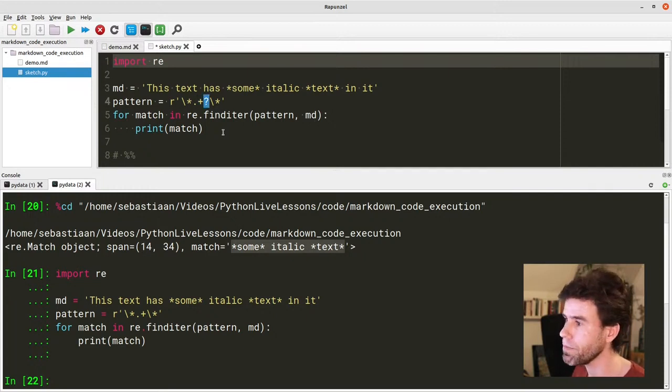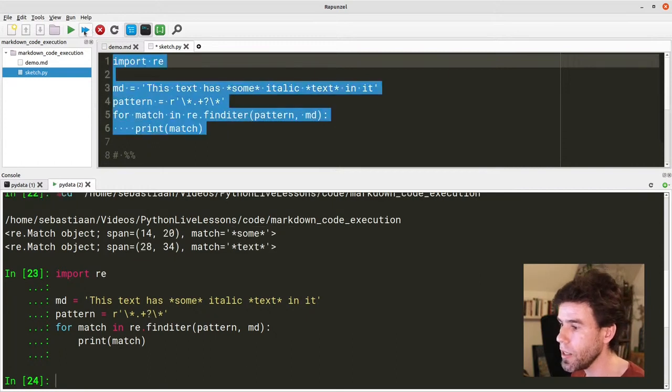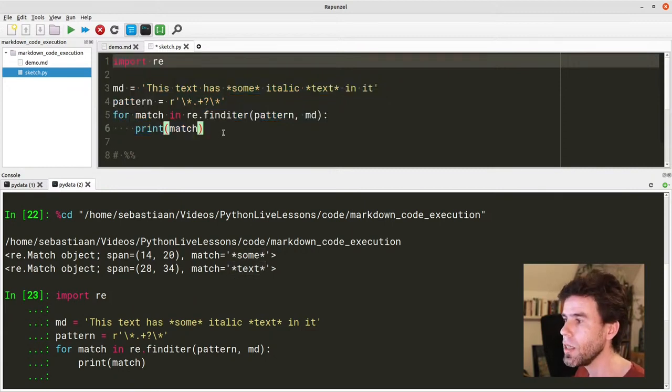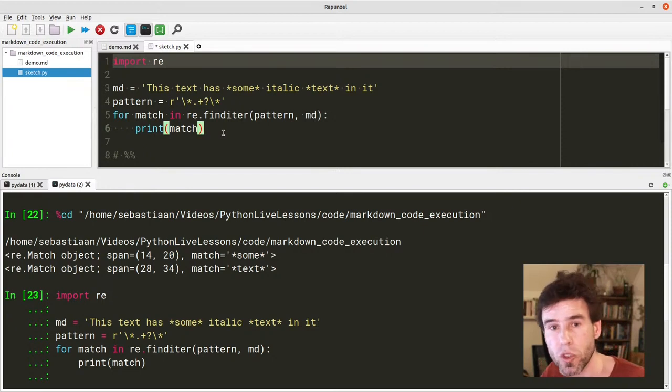I hope that's clear. And then if I execute that, you will see it will go closer to the behavior that we want. So we're matching some and we're matching text. So that's pretty good, right? But actually, what we want is not to match the whole thing, including the asterisks. We want to get the words out of it. Just like later, we want to get the code out of the fenced code blocks rather than having everything, including the backticks. So we want to somehow get the part of the expressions that match only this.